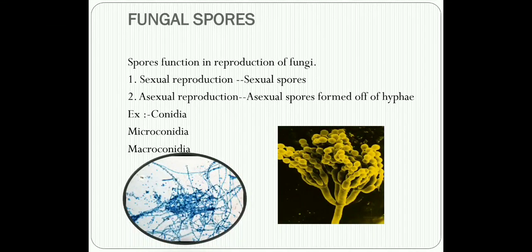Now we come to the morphological classification of the fungi. Based on their appearances, fungi are morphologically classified into several categories. The first morphological classification is the yeast.